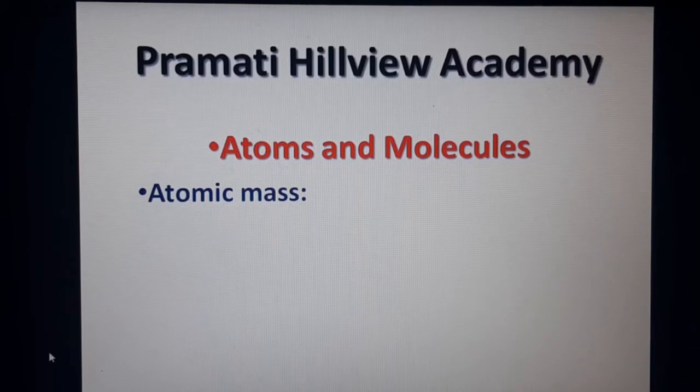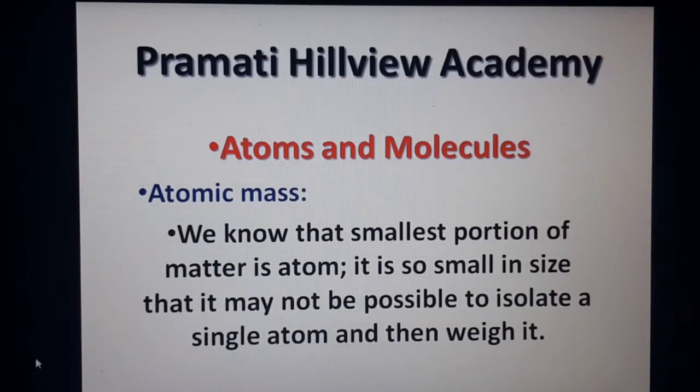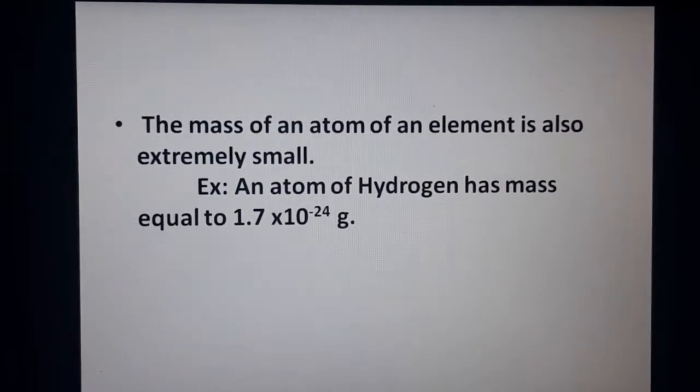Generally we think that mass is the weight of an atom. Here we have the weight of any substance, but here we have to weigh an atom. We know that the smallest portion of matter is the atom, a very small particle. It is so small that it may not be possible to isolate a single atom and then weigh it. That means taking an atom out of the matter and weighing it. Is it possible? Because an atom is extremely small.